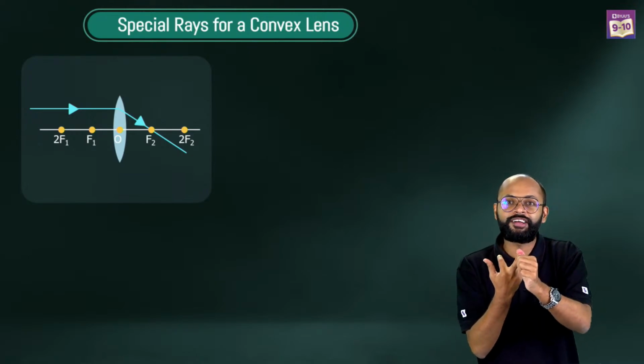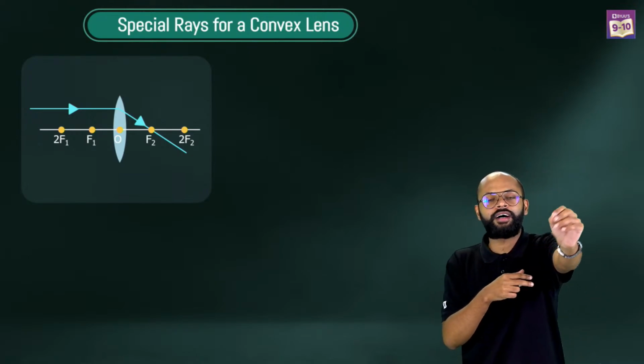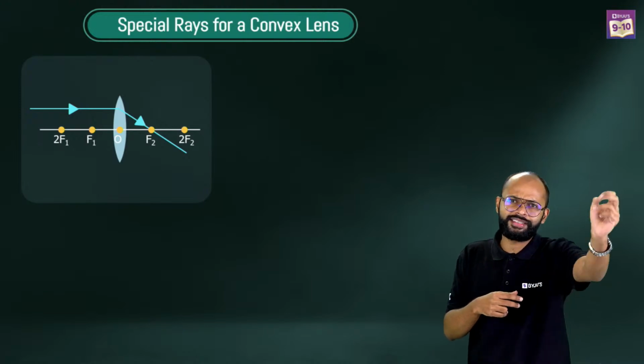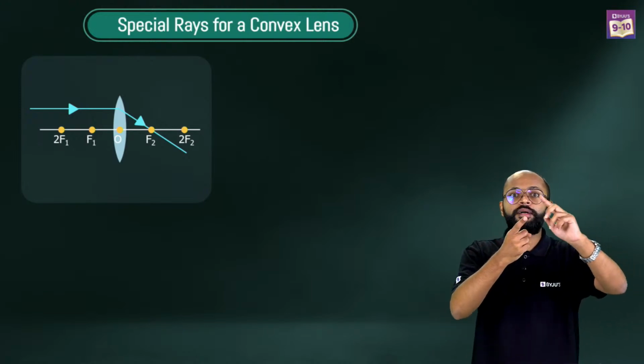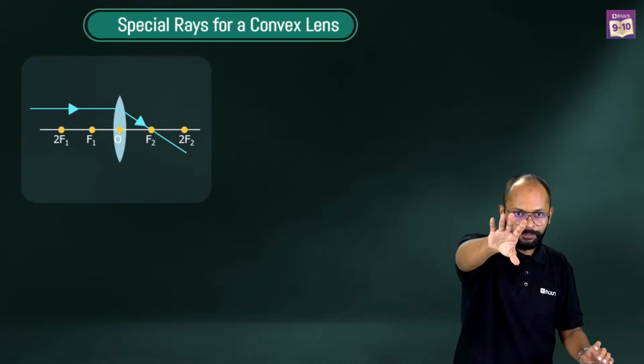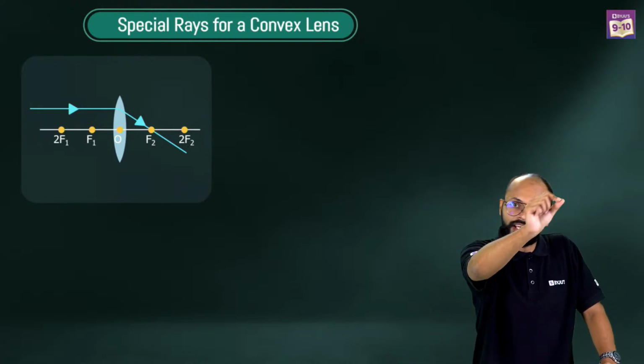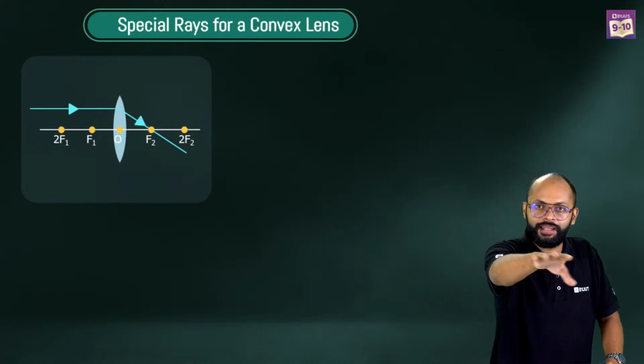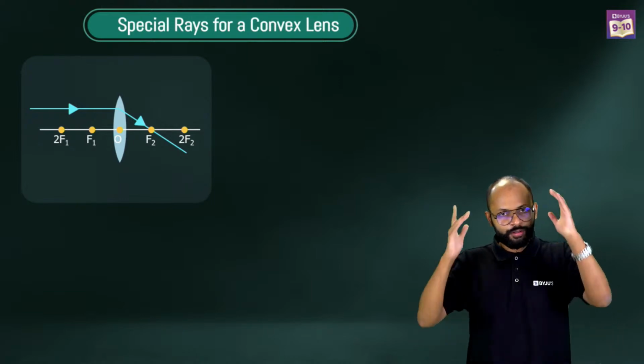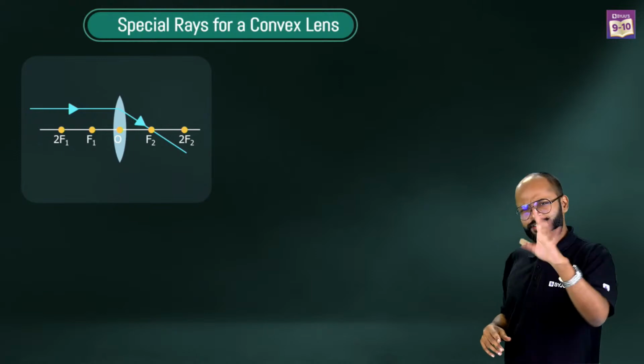passing through center of curvature. It used to go undeviated, right? It used to retrace the path back. Third was pole, correct? At pole also, incident at pole, right? What was the one at focus? If it is passing through focus, it goes parallel. All these things we have learned. If you remember all these things, you will not struggle with this.